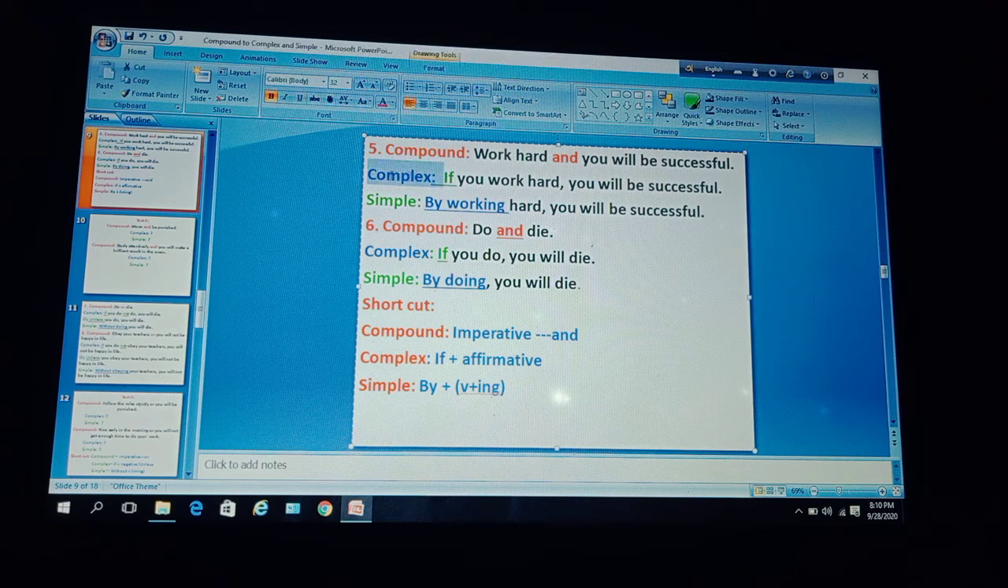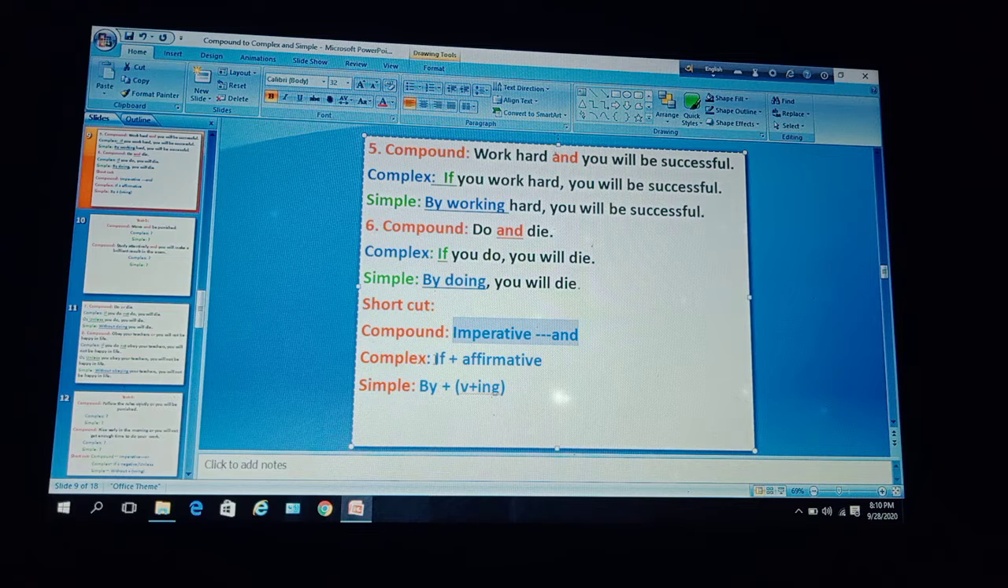Now you are to make this compound sentence into a complex and a simple one. Dear learners, here is a shortcut for you. Notice this. Compound sentence with imperative and.